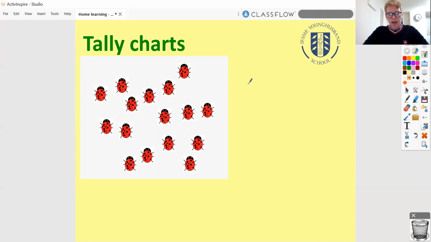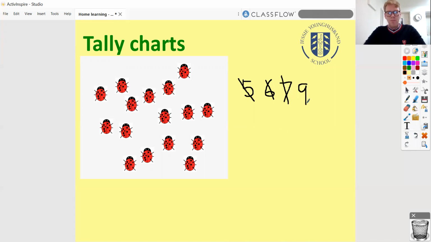Let's imagine that we'd all gone out to the school field and maybe it was a science lesson, and I'd asked you to count up all the ladybirds that you could see. And let's say, first of all, you saw 5, and so you wrote down 5. And then, oh, you saw another one, so you crossed that out, and you wrote 6. And then you saw another one, oh, got to cross that out again, and you wrote 7. And then, oh, there's 2 more, so now we're at 9.